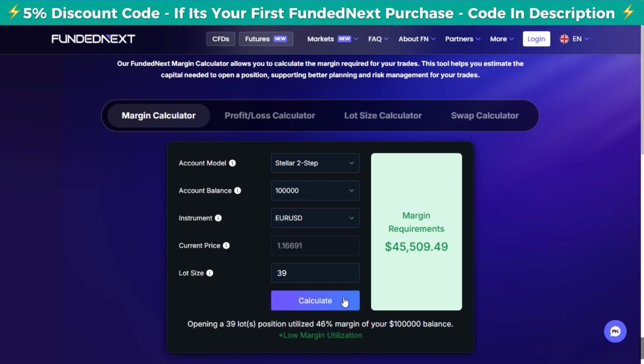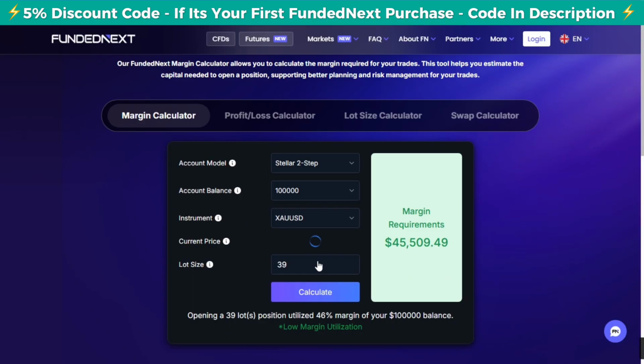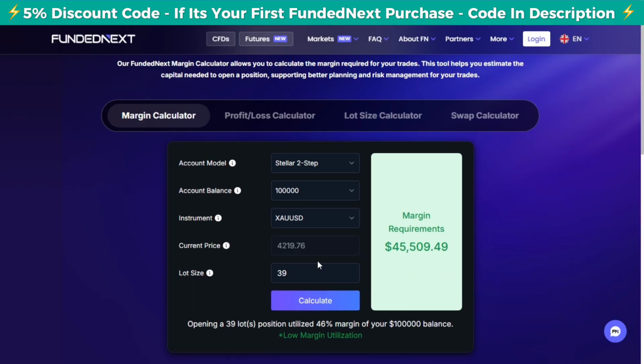As you can see, if I open a trade that has 39 lot size on Euro USD, I'll be fine. Why? Because the margin utilization is only 46%. That's why you can see this one here is green. Now, this changes when it comes to commodities. For those trading gold, we all know that commodities and indices are very, very strong and their leverage is a little bit lower. So if you have a big lot size, it is very, very easy to breach the 70% margin rule.